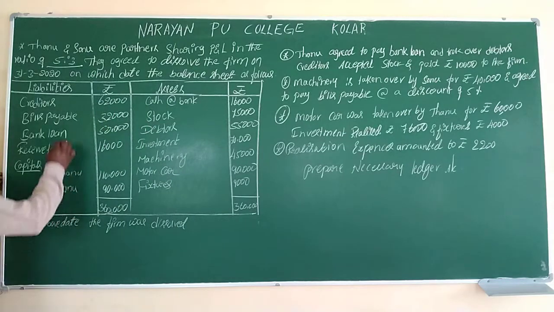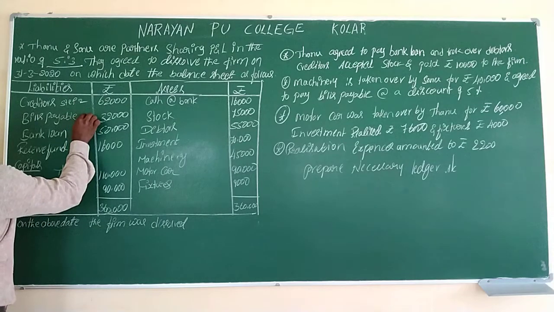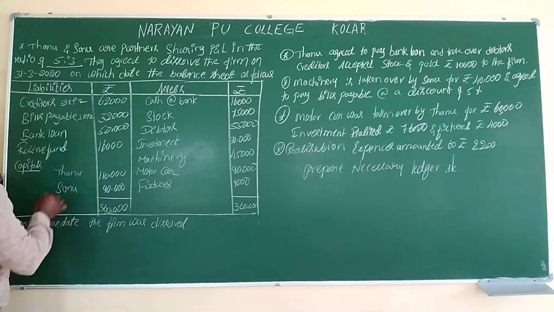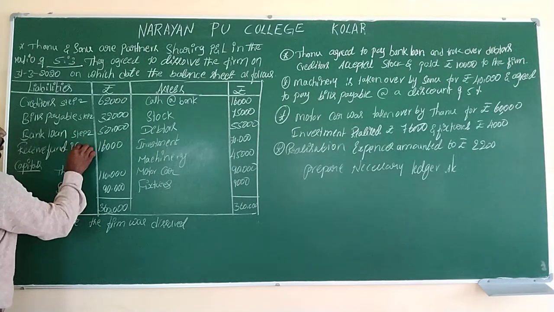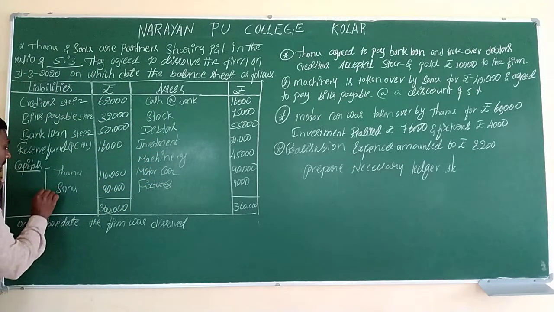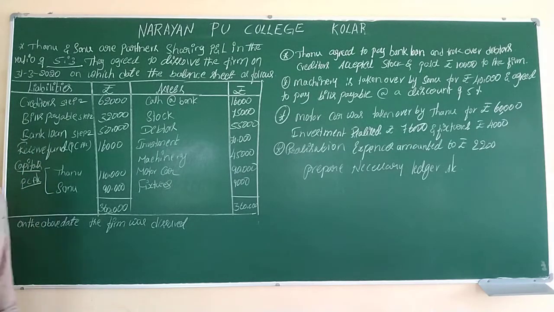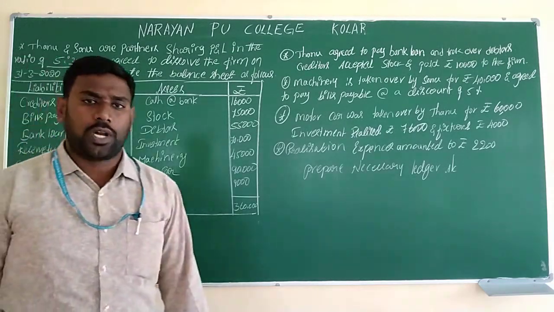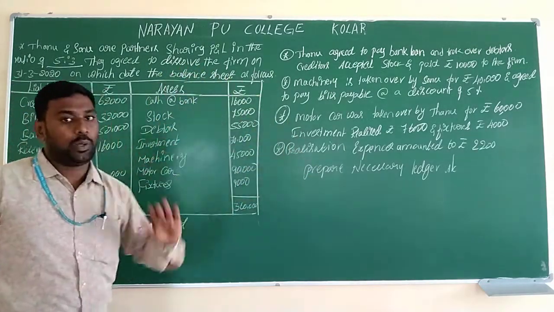Creditors will come to step number 2 of realization account. Bills payable, step 2 of realization account. Bank loan will come to step 2 of realization account. Reserve fund will come to partners' capital account. On the liability side, we have to classify transactions in two places: 3 transactions will come under step number 2 of realization account, and the remaining 2 transactions will come to the partners' capital account, credit side only.